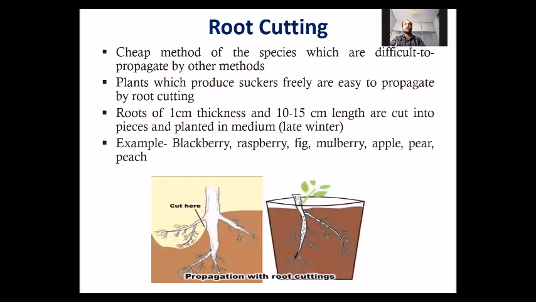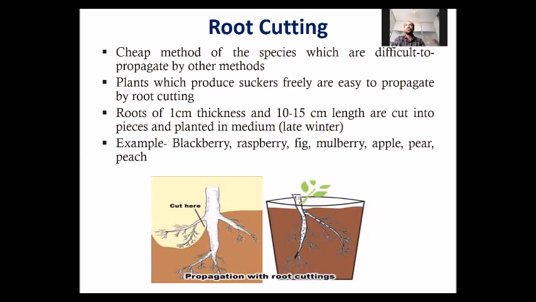Next type of cutting is root cutting. If we take the portion of root as a cutting, then it will be known as a root cutting. And root cutting is a good method of propagation in those plants which are difficult to propagate by the other methods. Where other methods fail to succeed, then root cutting can be taken, and it is more useful in those plants which produce the suckers freely.